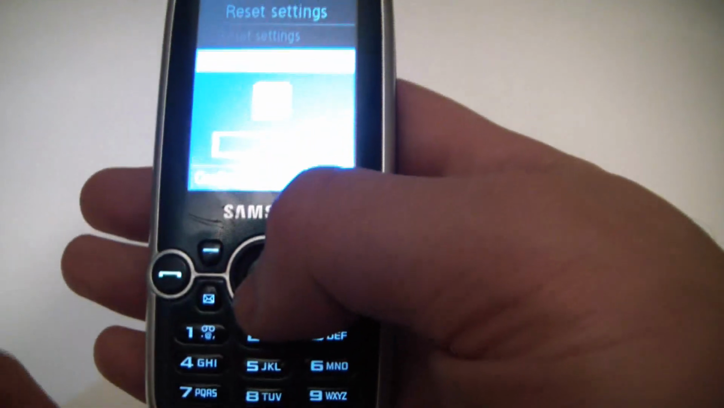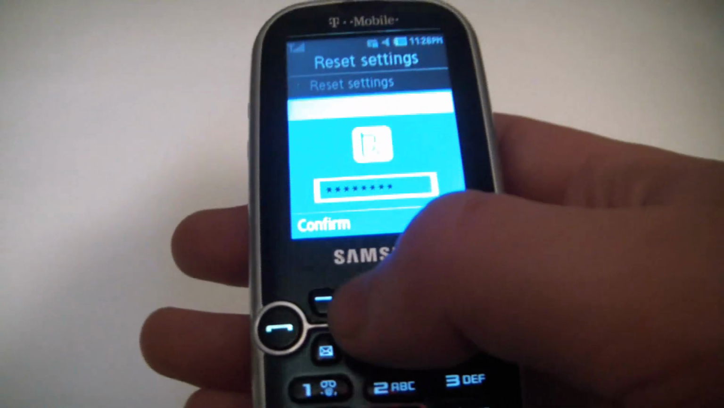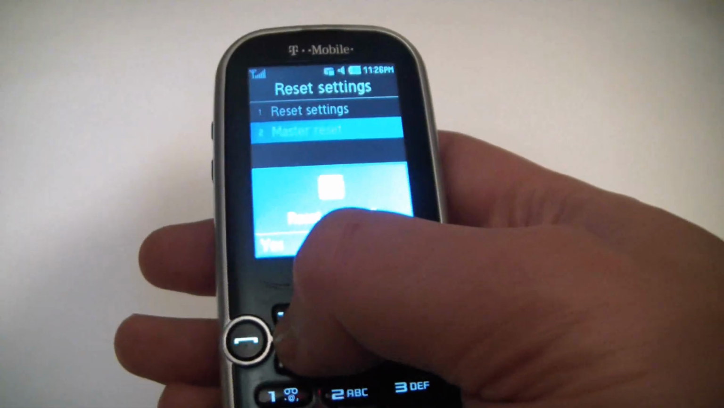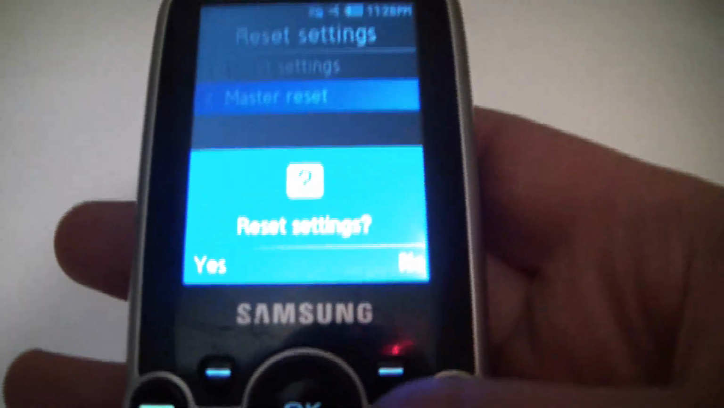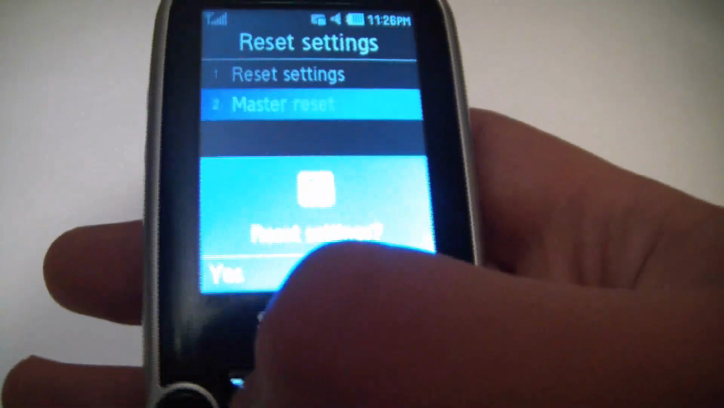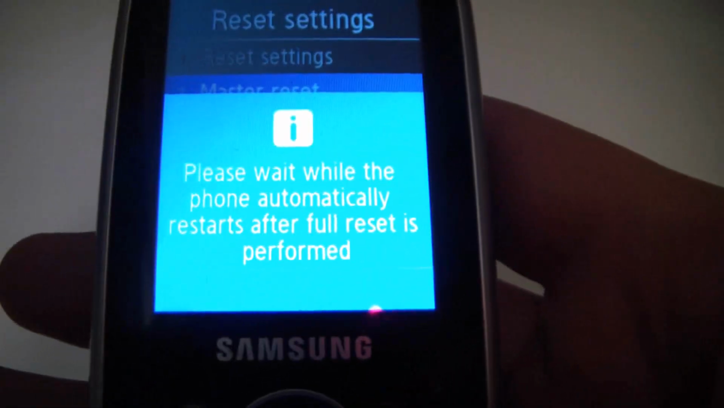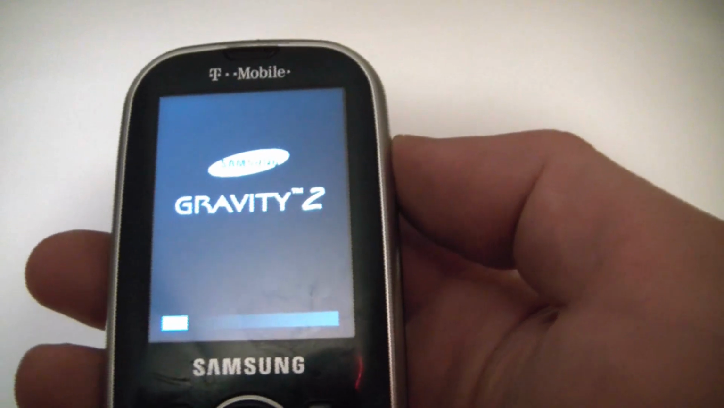Now you just have to make a password. So I'm going to do that now, my own personal password. And I made a password, so I'm going to go to Confirm. Now it's going to ask you Reset Settings. Yes. The phone is now going to reboot.